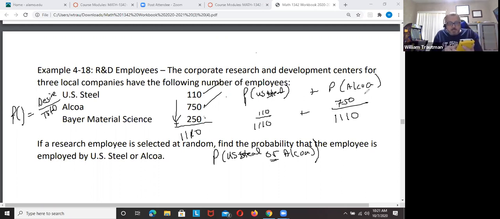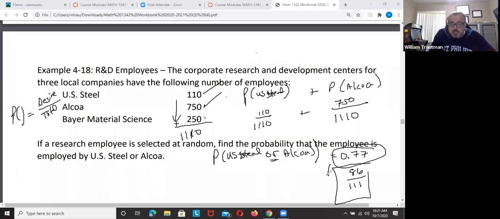So I'm going to put this into my calculator. 110 divided by 1110 plus 750 divided by 1110. And the probability is 0.77 if I take it to two decimal places. The decimal places, they would tell you what to take it to. Or if they want a fraction, you just hit math fraction, and the answer is 86 over 111. So either answer is correct if they want a decimal or a fraction.